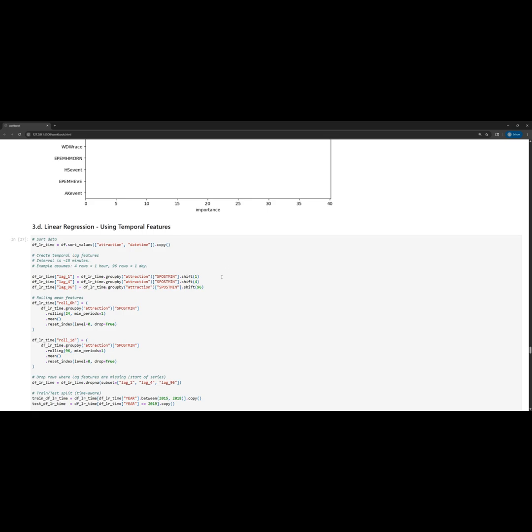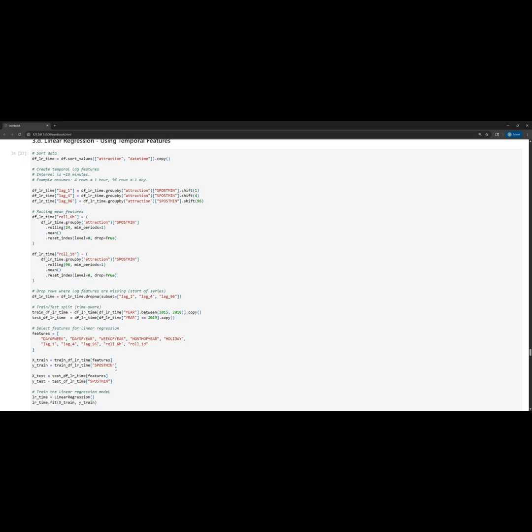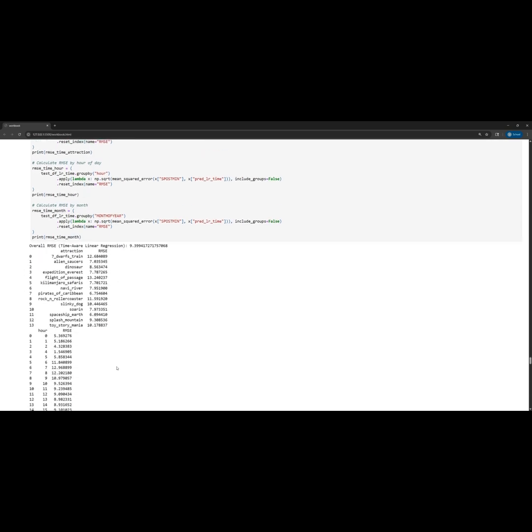So I used this code to make these lag and roll factors that calculate and add in a feature for what the wait times looked like in the previous hour, the previous day, and the previous 15-minute interval. And I added those as features along with the day, year, week, and month information into the linear regression. So this is a lot like the original linear regression in the baseline, but now with these added lag features. And unsurprisingly, this was my best performing model, with an RMSE of only 9 minutes.